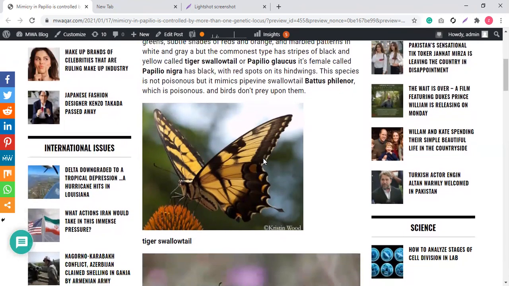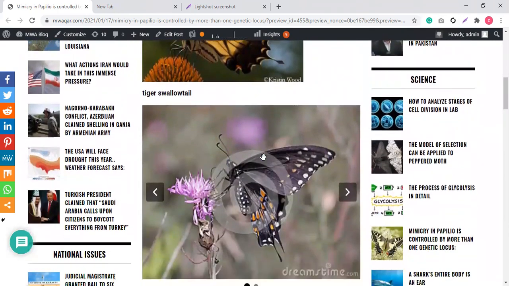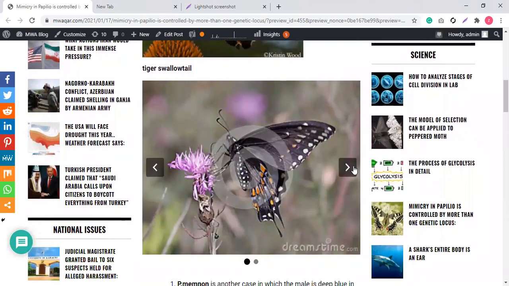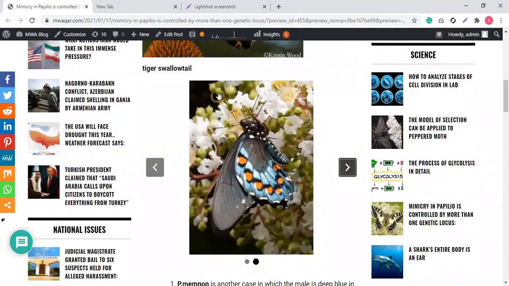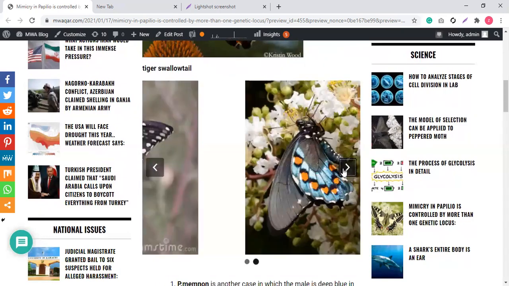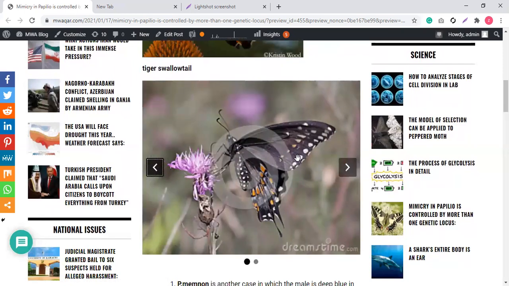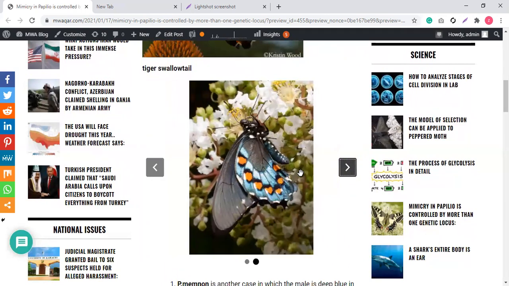Now that particular female butterfly is basically mimicking a butterfly that is very poisonous, very dangerous, and the birds already know that this is Batis. This butterfly is very dangerous, and this is Papilio nigra, and it is basically mimicking these dangerous butterflies. If you see the wings, it is adopting this particular butterfly's characteristics.